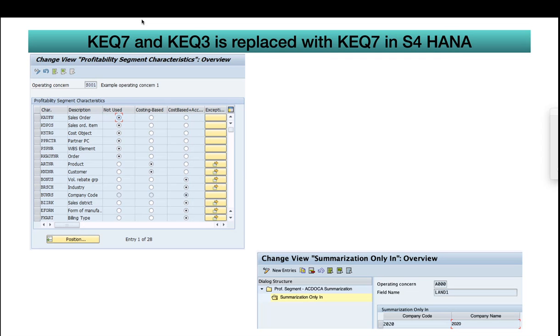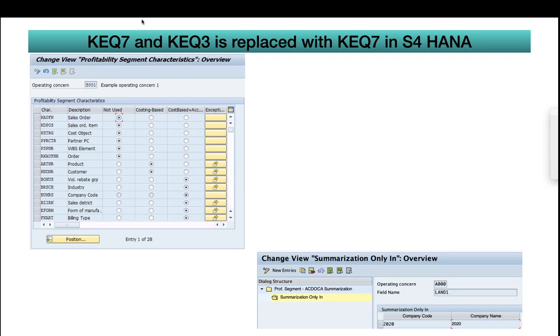Because of S4HANA architecture, basically HANA architecture, we have the ACDOCA table, a line item table, but still this is very fast because of columnar storage. There is no need for summarization. Basically, that's what SAP thought. So here it is saying KE-Q3 is replaced with KE-Q7 in S4HANA.